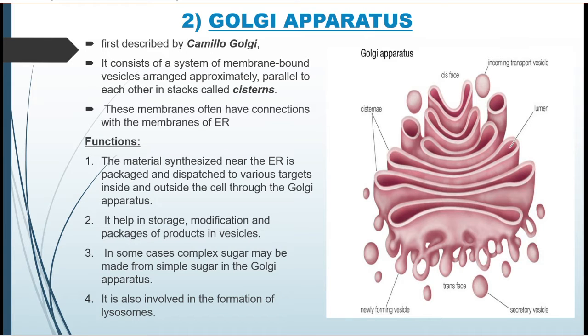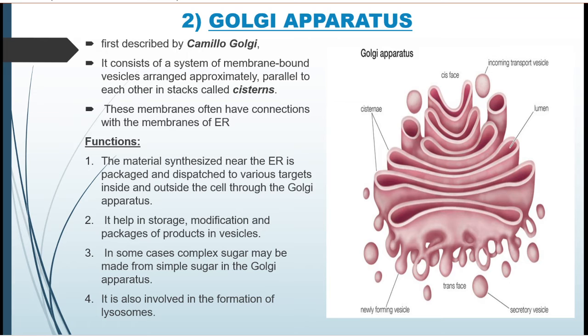Our next cellular organelle is the Golgi apparatus, described by Camillo Golgi. They are in the form of vesicles and cisterns. Their basic function is like movers and packers. Whatever materials are synthesized inside the cell or near the endoplasmic reticulum, it helps in storage, modification and packaging of those materials into vesicles and transports them to the target site. The second major function of the Golgi apparatus is that it is involved in the formation of lysosome.